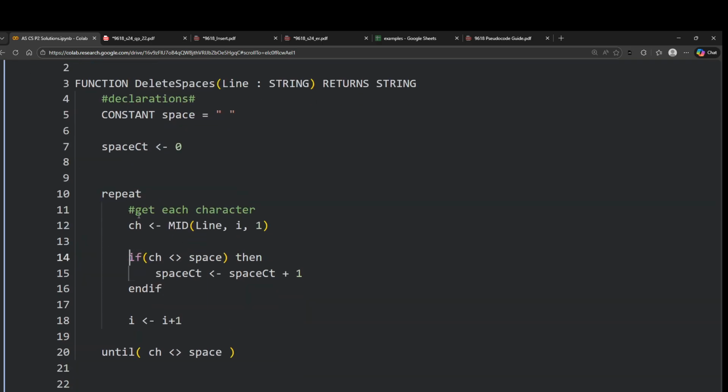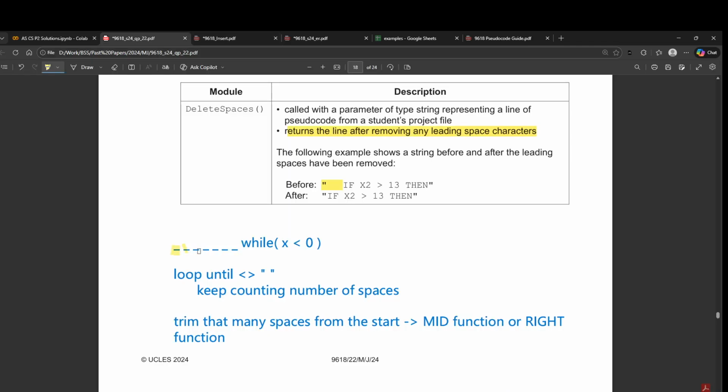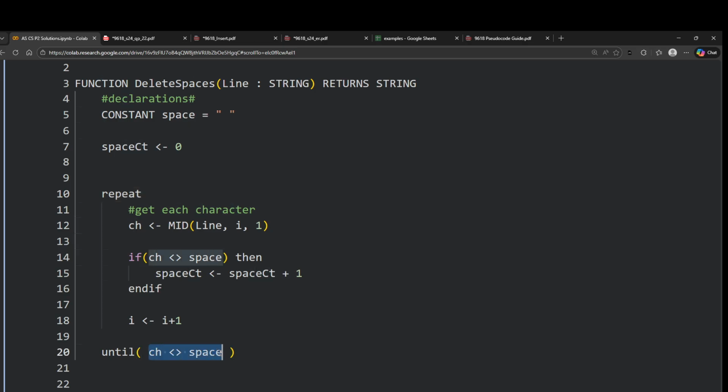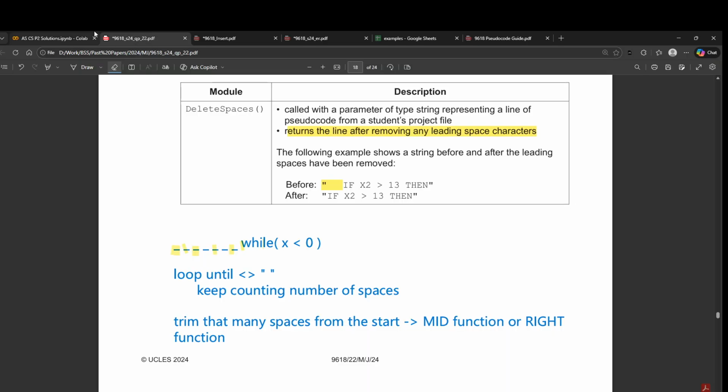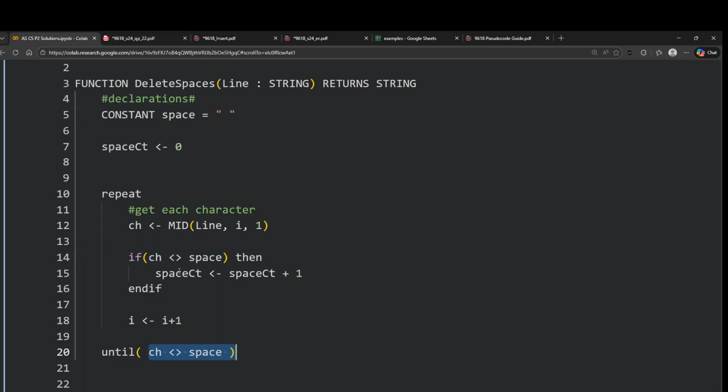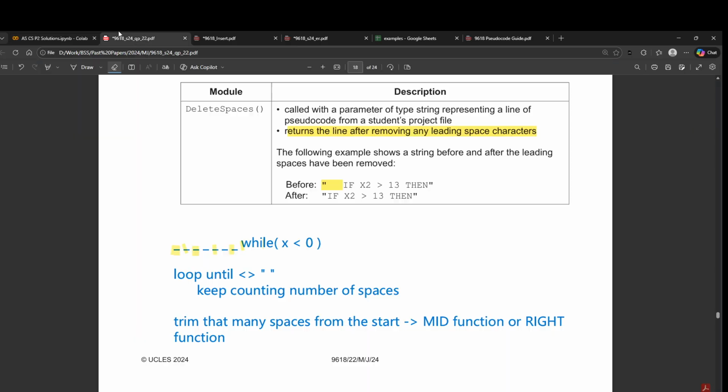So what I am doing here is getting one character at a time from the string. So it should be space, space, space, space, space, W, H, I, L, E, etc. It will get one character from the whole string at a time, and the loop keeps on going until the character is, sorry, my bad, it should be not equal to space. Until character is not equal to space, which means that the loop would stop as soon as I get the W or any other character than a space. So I'm checking here, if the character is not equal to space, then I need to increment the space count by 1.